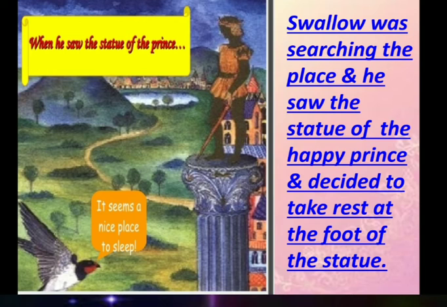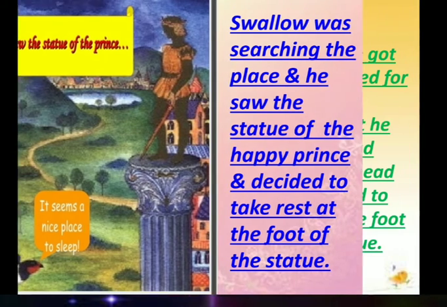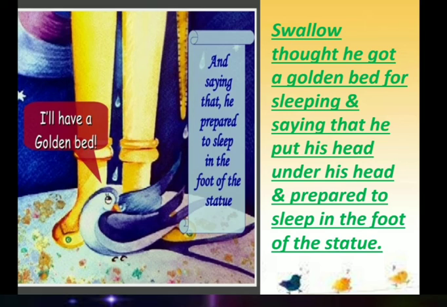The swallow was already searching for a place. He saw the statue of the Happy Prince and decided to take rest at the foot of that statue. The swallow thought that he had got a golden bed for sleeping. And saying that, he put his head under his wing. You already know how birds sleep. Like this, that bird prepared to sleep at the foot of the Happy Prince statue.